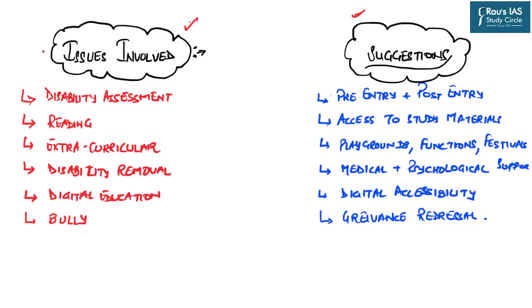For example, if you have to find out issues in any area, like here we are talking about the disabled section, you might be asked issues related to some other areas in your mains examinations. So whether you have to discuss the issues or think about suggestions, always go into deeper analysis of the different components of that particular sector of which the question is being asked. For example, here the question is about the disabled population and their education, that is higher education. So we'll look at the life cycle of the whole education process, and then we'll see what different issues are faced by the disabled section.